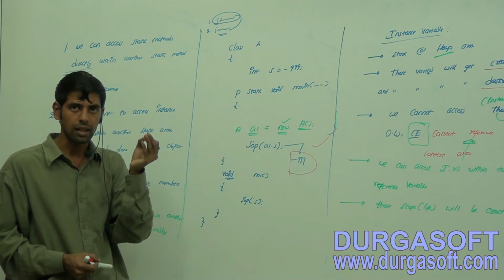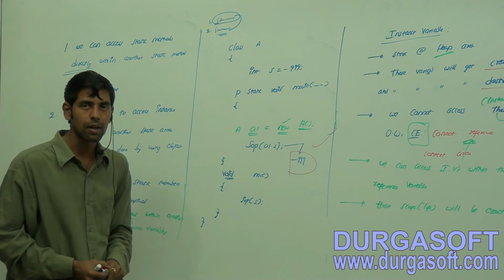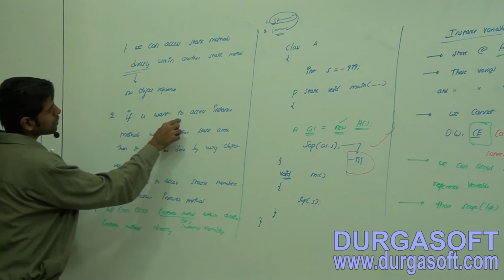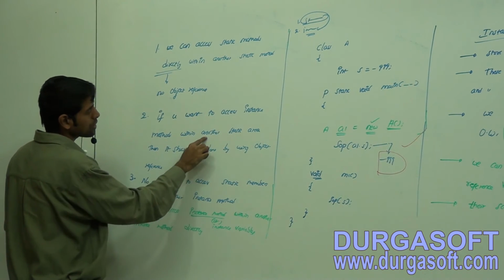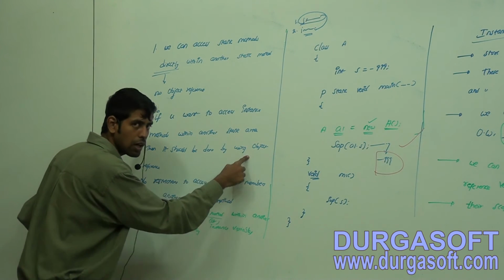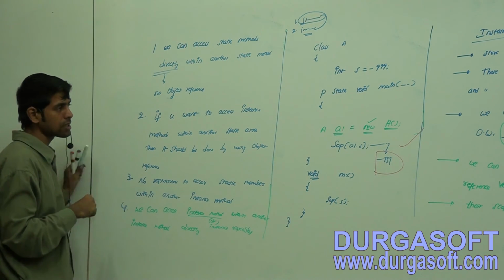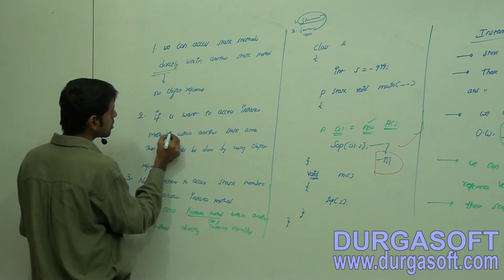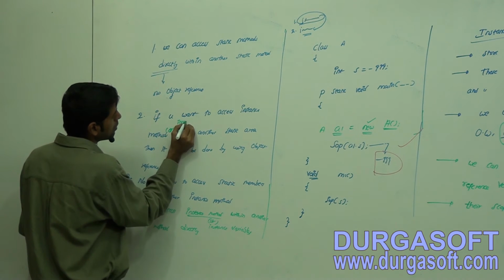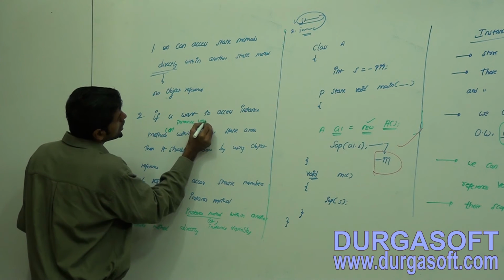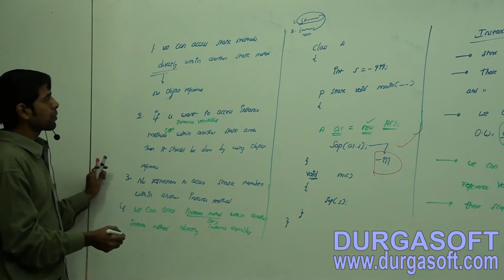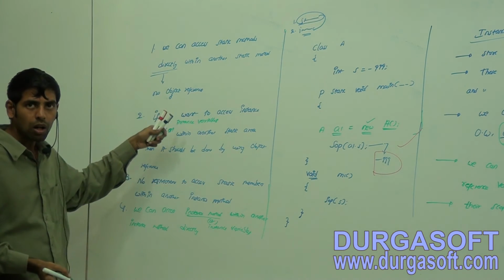If you want to access instance methods within another static area, it should be done by using an object reference. This is also applicable for instance variables.